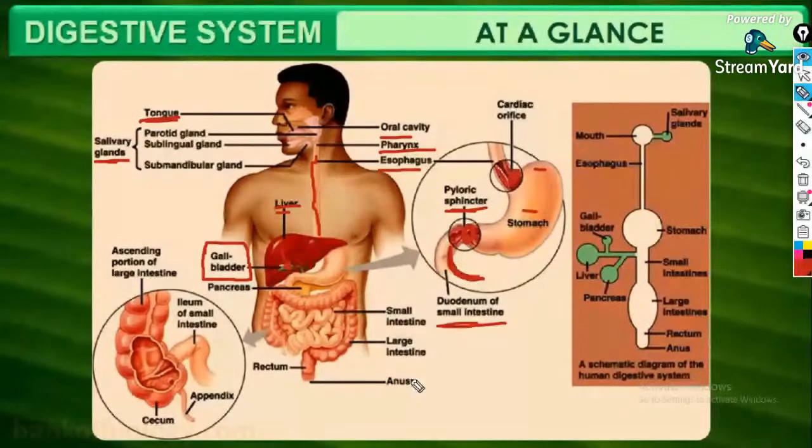Oh, the screen is blurred. Guys, I'll share the image of this. Okay, it's all about a glance at the digestive system.